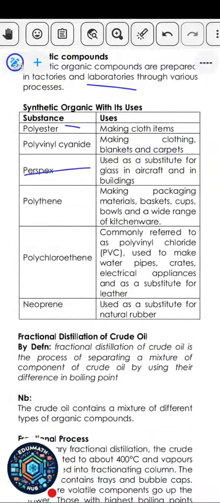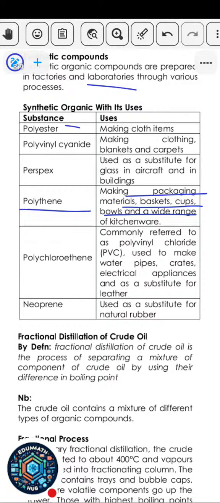Then you have perspex. Perspex is used as a substitute for glass in aircrafts and in buildings. Then you have polythene. All of you know polythene bag, normally called poly bag. That's used for packaging materials, for baskets, for cups. These disposable cups, this red type. That's polythene.